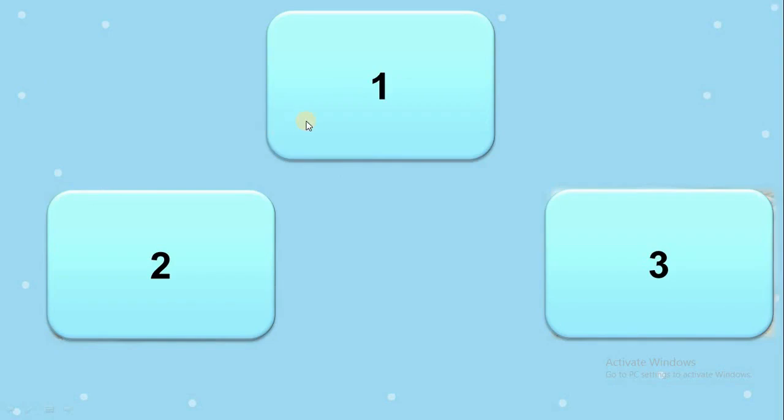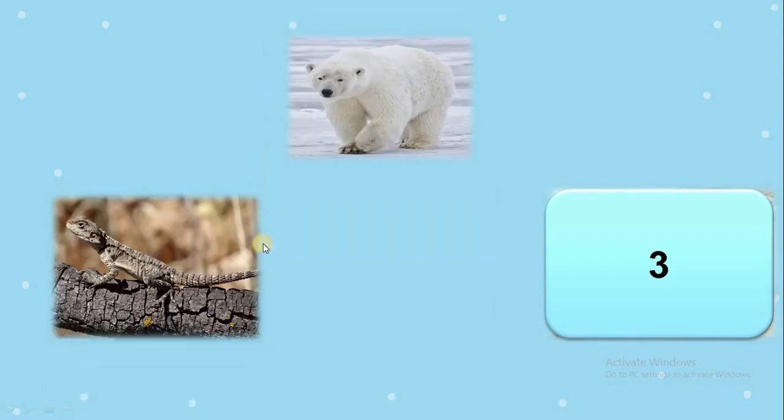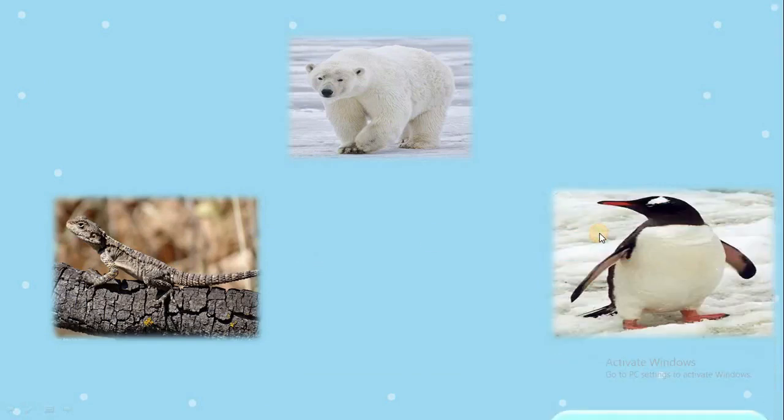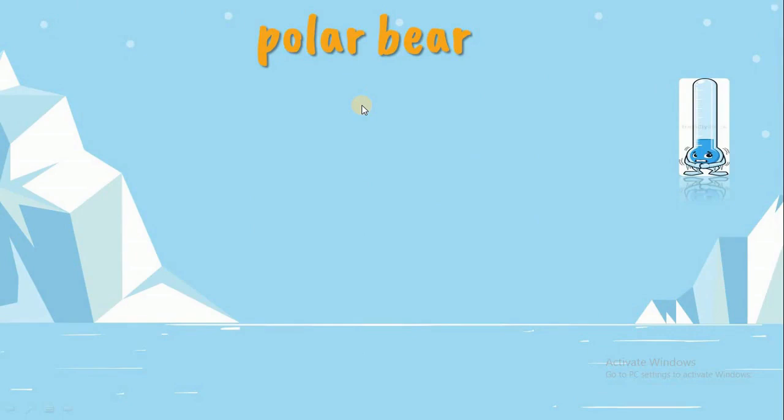Okay, as we can see here, one polar bear, lizard, and penguin. Which animal do you want to start? Polar bear, penguin, lizard. I choose polar bear.